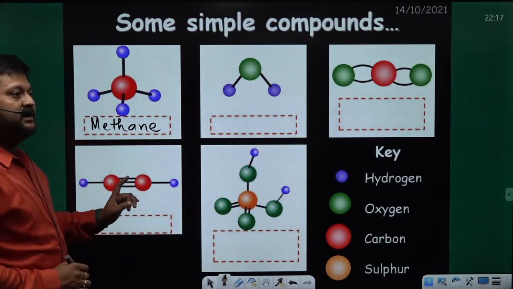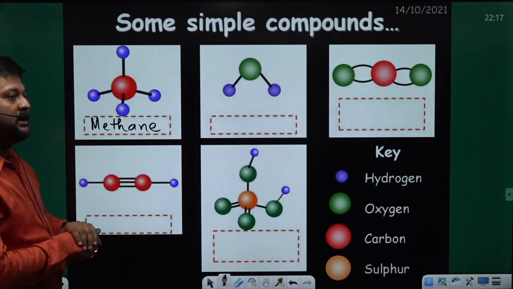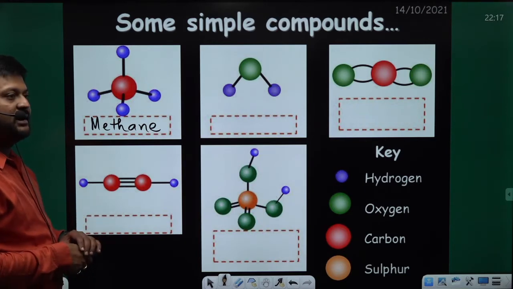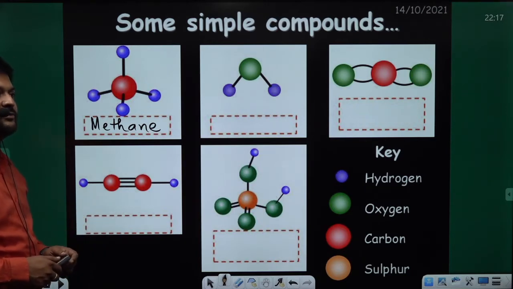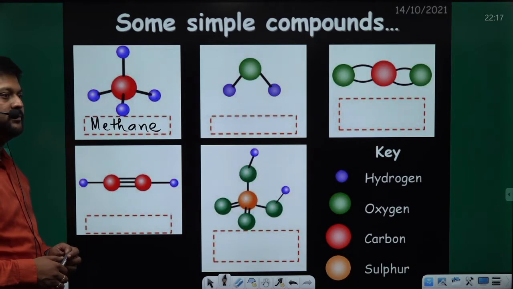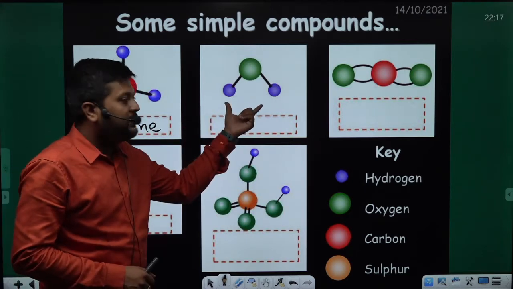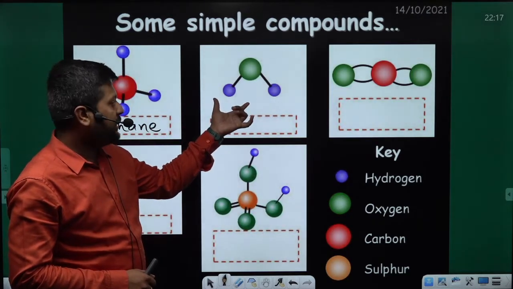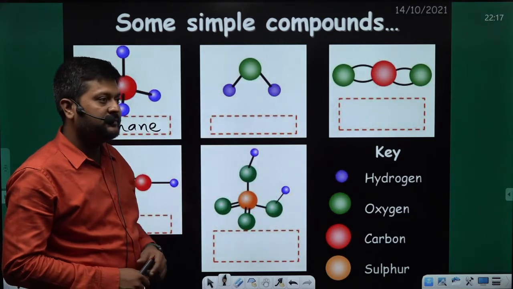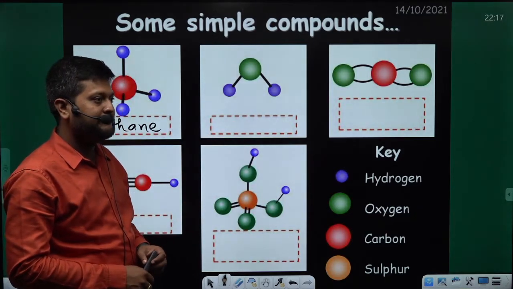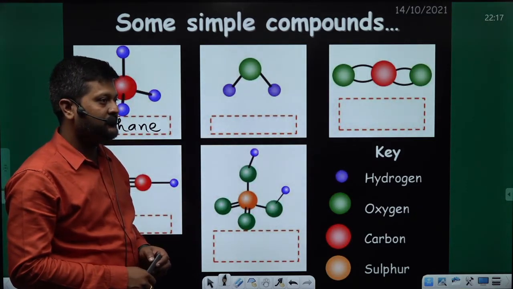Now please answer whom I will ask. Snehal and Gurpreet, please on your videos. Can you name, Gurpreet? Can you tell me the name of this compound? Okay, who can tell?